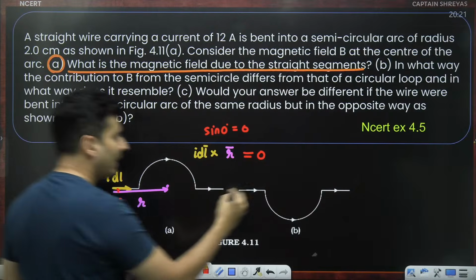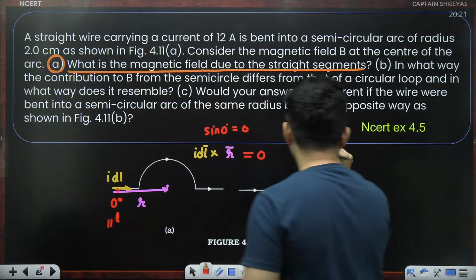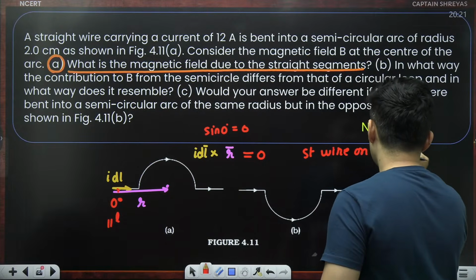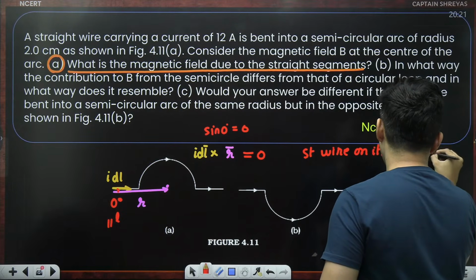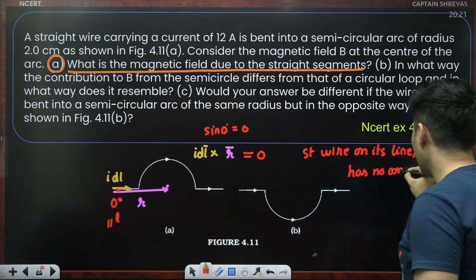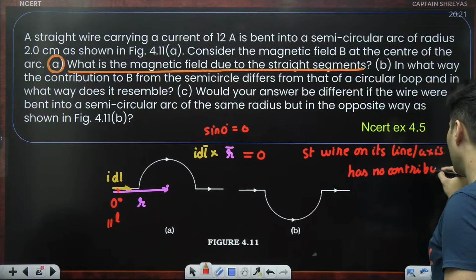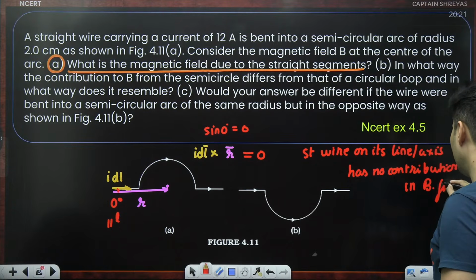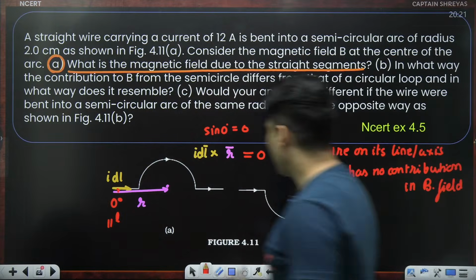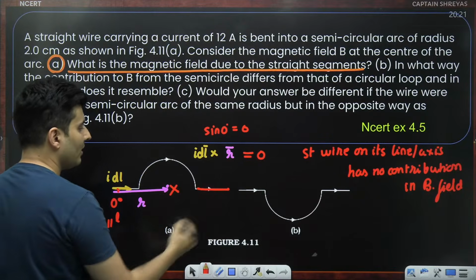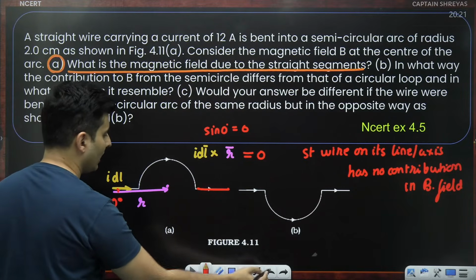So the straight wire on its line or basically axis has no contribution in the magnetic field. So even this part does not contribute over here. There is no contribution at all.